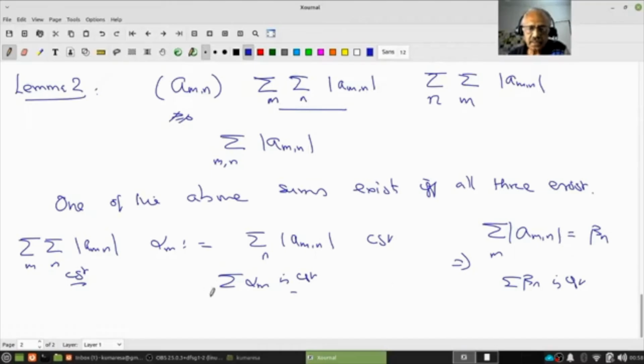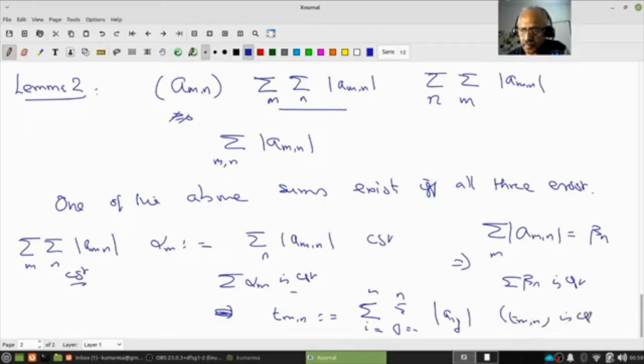And the third, what it says is, let us put t_mn equal to the sum over j equal to 1 to n, i equal to 1 to m of |a_ij|, then t_mn is convergent. That means this double sum is convergent.